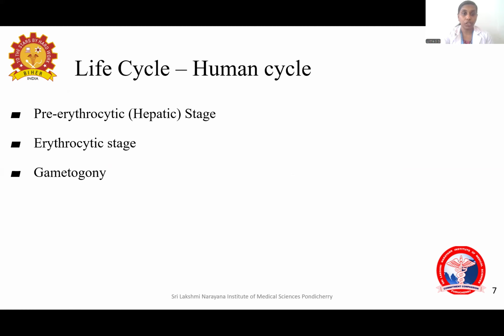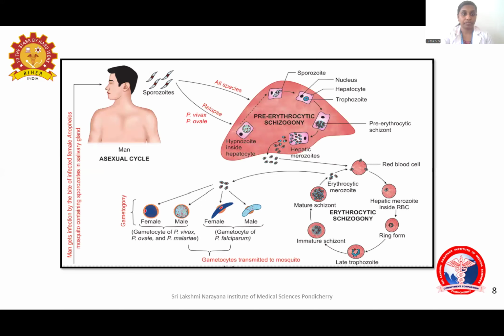Coming to the life cycle in humans. There are 3 stages. First one is the hepatic stage, also known as the pre-erythrocytic or exoerythrocytic stage. Second is the erythrocytic stage. Third one is the gametogony. So the sporozoites are introduced into the human blood by the bite of the female Anopheles mosquito. Soon it will reach the liver.